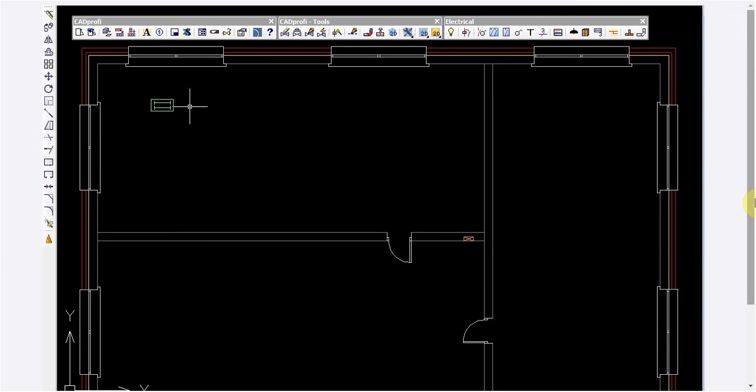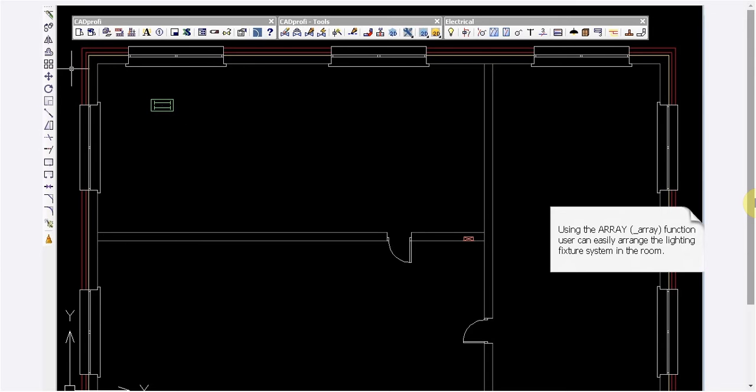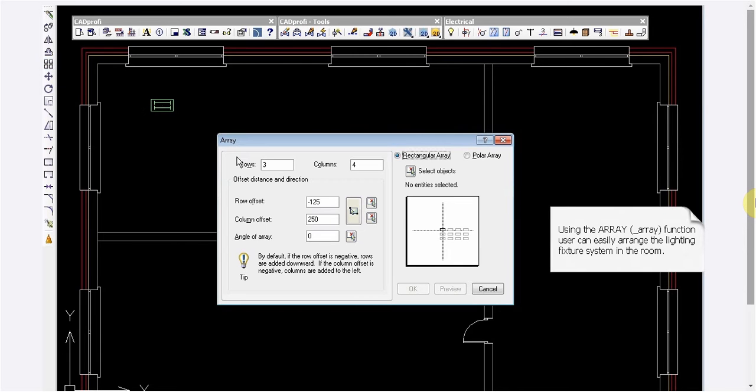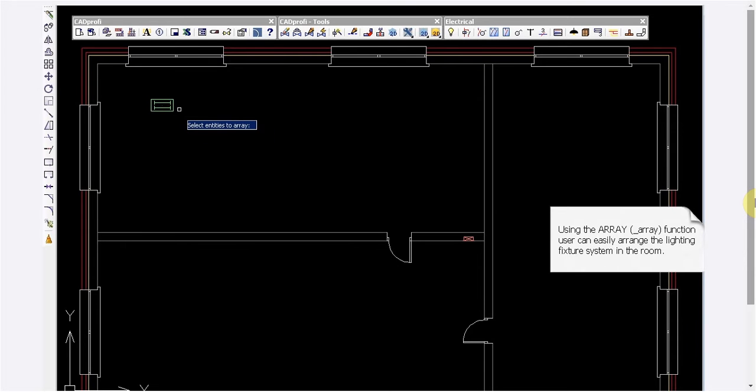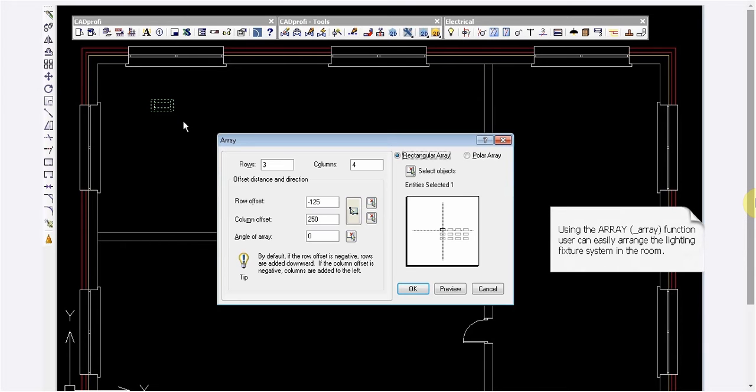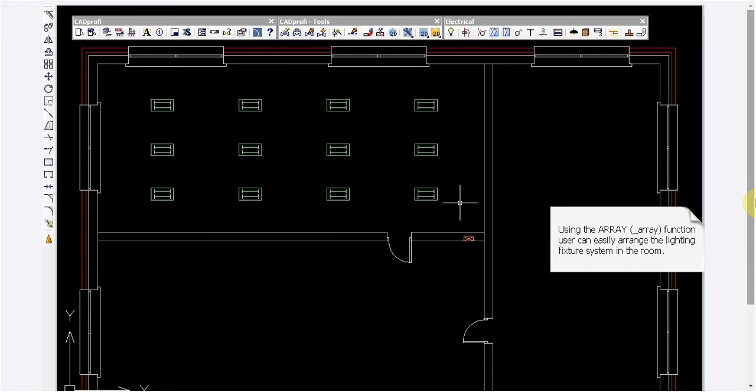Of course, we can use all base CAD commands, like for example the array function. Thanks to this, we can easily arrange the lighting fixture system in the room. We select the object, we change the offset of rows and columns, we click the OK button, and as you can see, it's arranged.